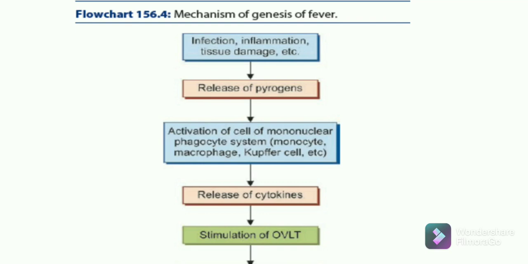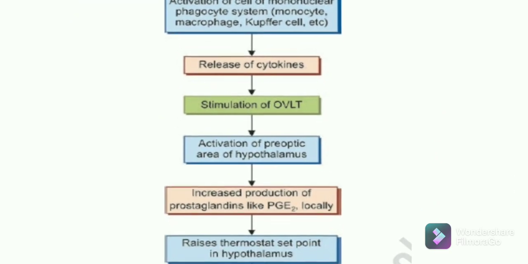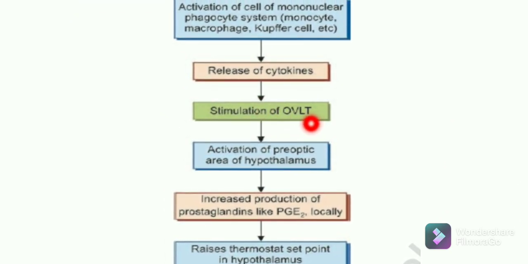Okay, now listen to this. Whenever there is an infection or inflammation or tissue damage, this will release pyrogens. This will lead to activation of the mononuclear phagocytic system. These monocytes, macrophages or Kupffer cells will release cytokines. Now cytokines are basically chemical messengers from your cells. Okay, so this will stimulate the OVLT, which is located in the hypothalamus.